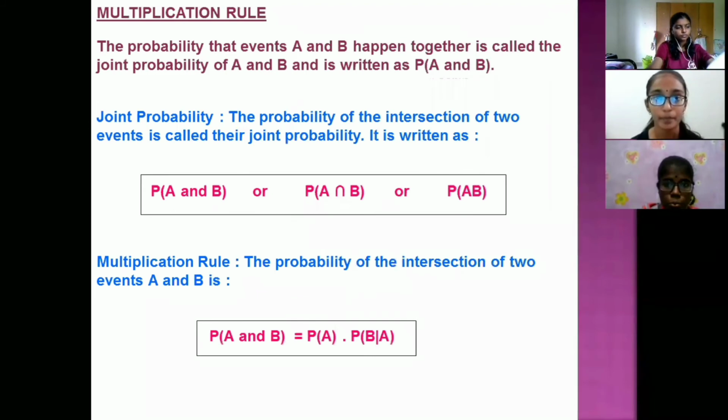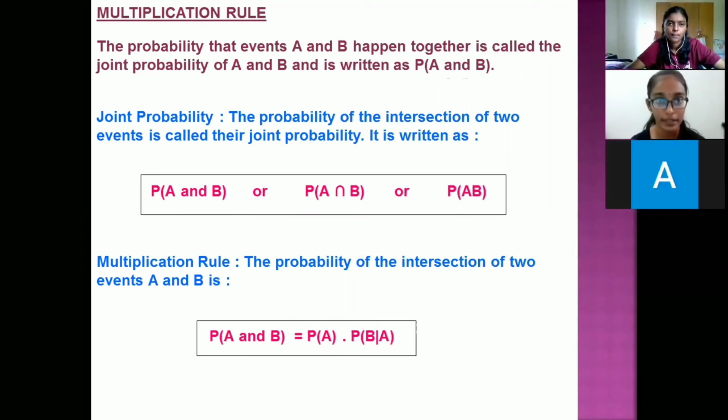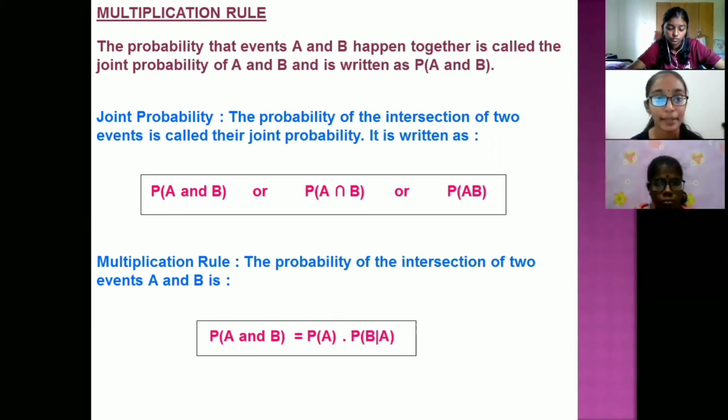Multiplication rule. The probability that events A and B happen together is called the joint probability of A and B, written as P in brackets A and B. Joint probability: the probability of the intersection of two events is called their joint probability or intersection probability, and can be written as probability A and B, or probability A intersect B, or probability of AB. And the multiplication rule: the probability of the intersection of two events A and B is probability A times probability B given A.